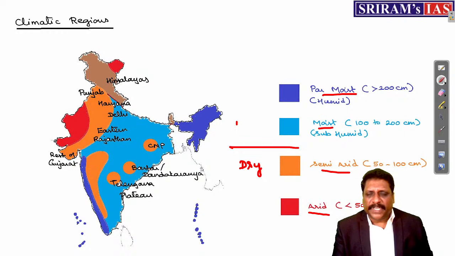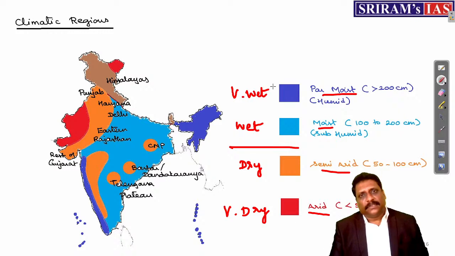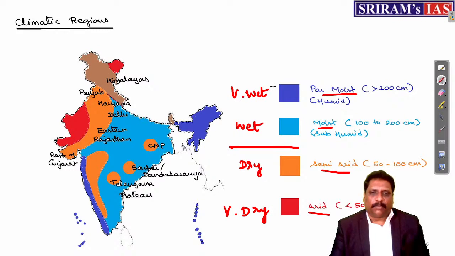Moist and par moist means wet. Then what is arid? Semi-arid means dry. Then what is very arid? Very simple. You add one "very" here. What is arid? Very dry. Then what is par moist? Very wet. Okay. So very dry, arid. Dry, semi-arid. Wet, moist. Very wet, par moist.